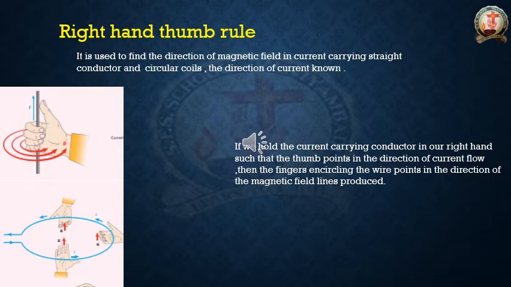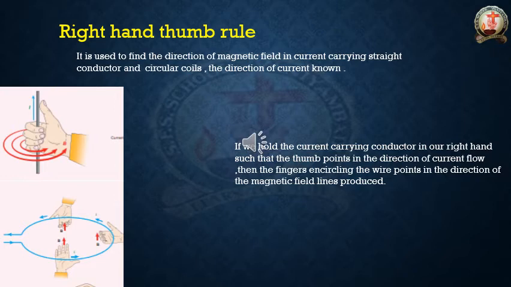The direction of current is known. Under what condition can we find the direction of the magnetic field? Whenever we know the direction of the current in a circular coil or a straight current carrying conductor. Only when we know the direction of the current can we find the direction of the magnetic field. If we don't know the direction of the current, we can't find the direction of the magnetic field either. So first of all we have to know the direction of the current.